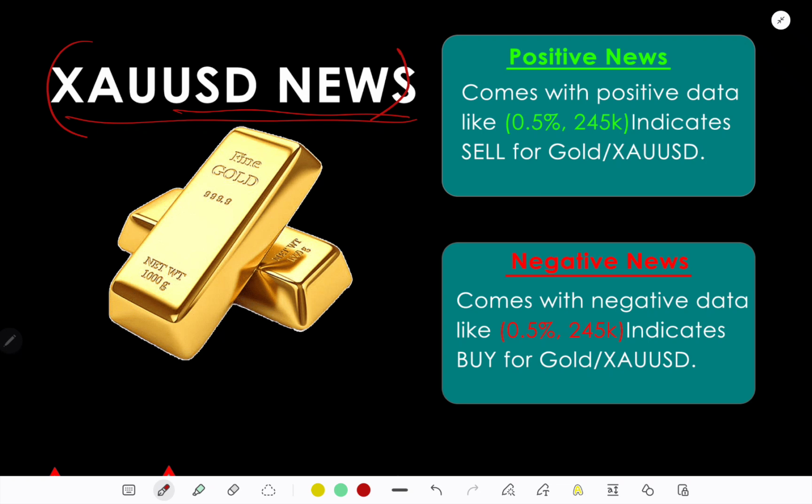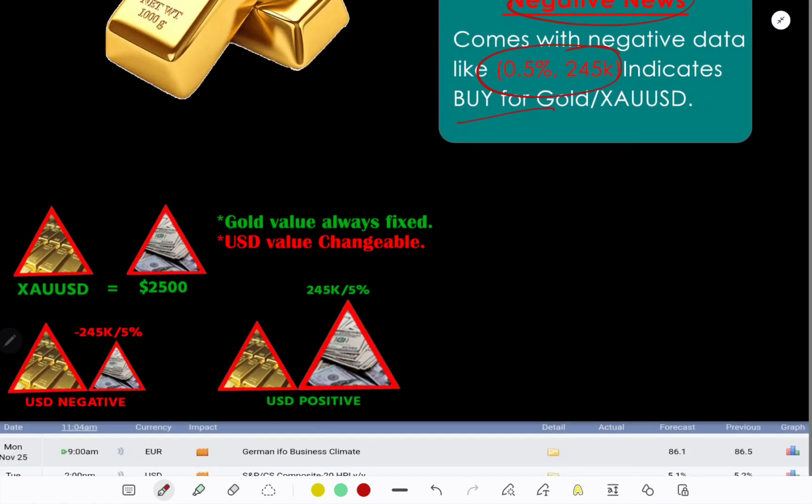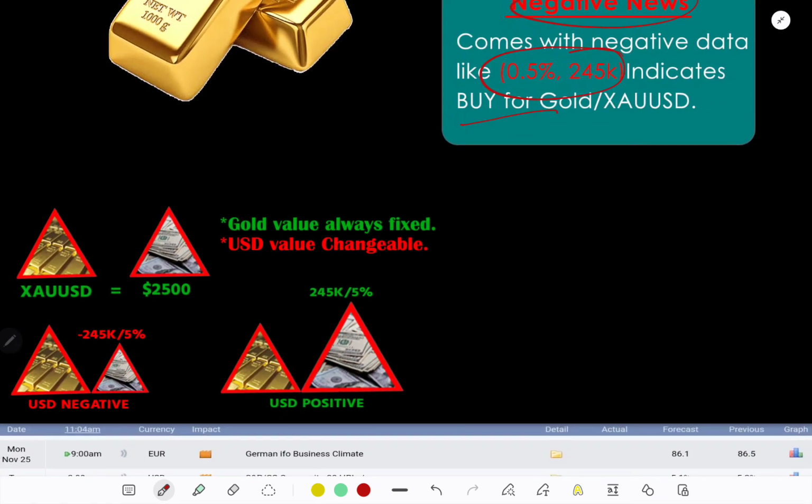The basic concern is, if gold or USD news data comes with a positive value, like green, like that number, we will sell gold. This is the basic thing. And for negative news, with negative data, that means red, like 0.5% or red 245k, we will buy gold. You may ask, Mr. Boom, why for positive news do we sell gold, and why for negative news do we buy gold?